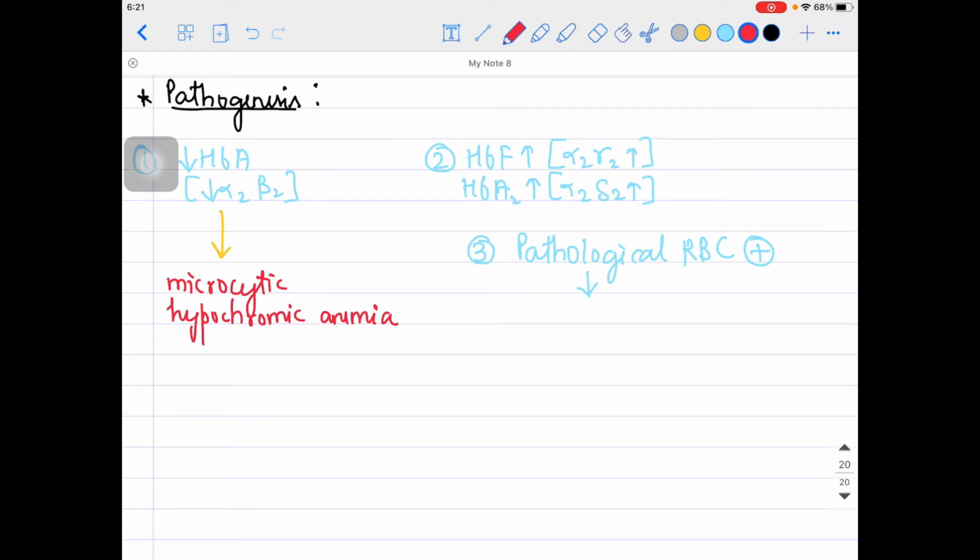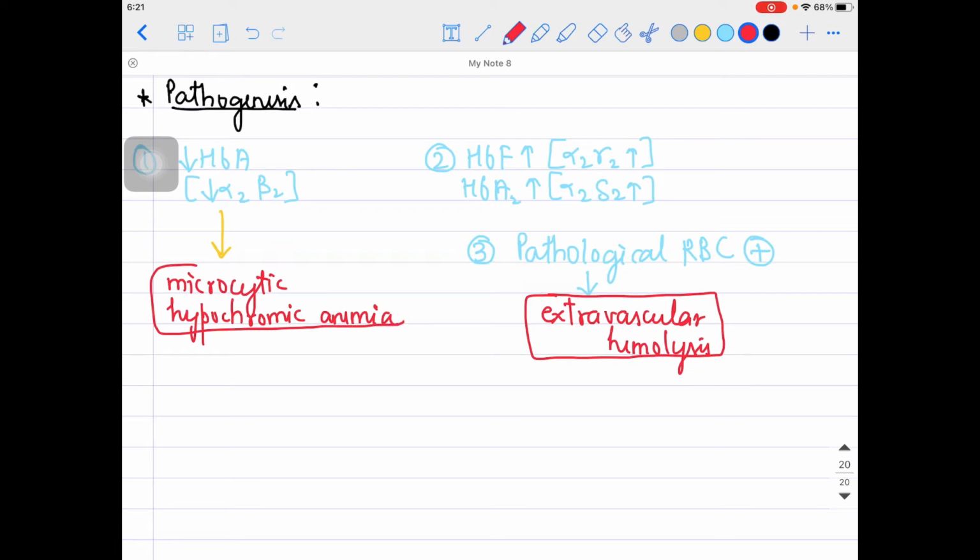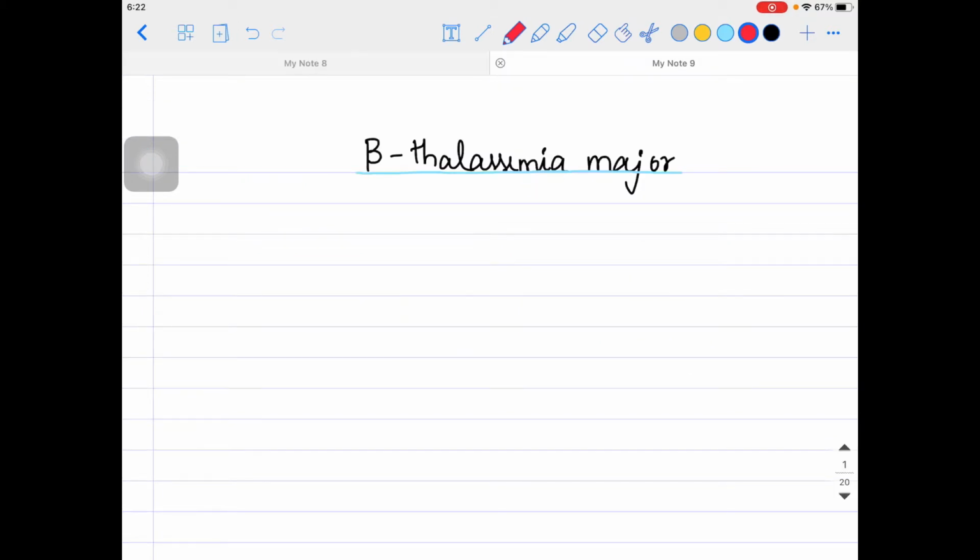Yes, I can write that it can lead to extravascular hemolysis. Fine, that is the major thing here. Microcytic hypochromic anemia can be seen, extravascular hemolysis can be seen, HbA is decreasing, and HbF and HbA2 will be increasing in thalassemia, guys. Now let's talk about beta thalassemia major.